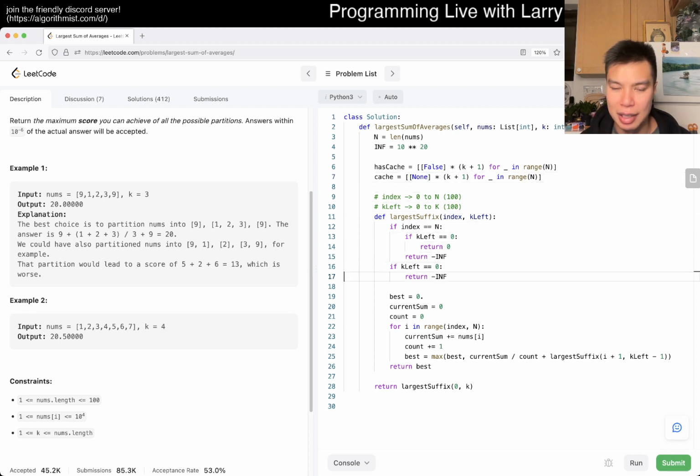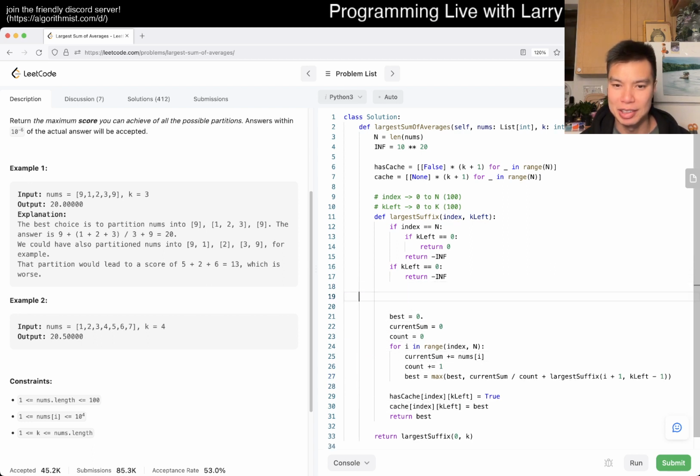Right, and then here now we can just go hash of index k left, C# notation by accident, is equal to true, and then cache of index k left is equal to best, and voila.